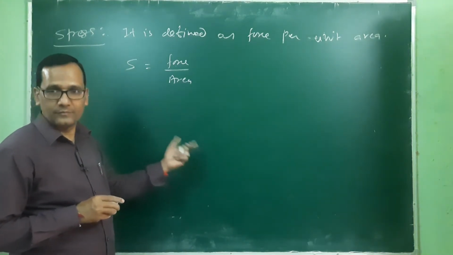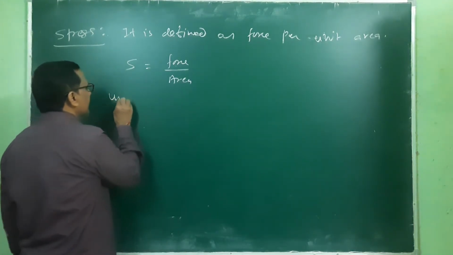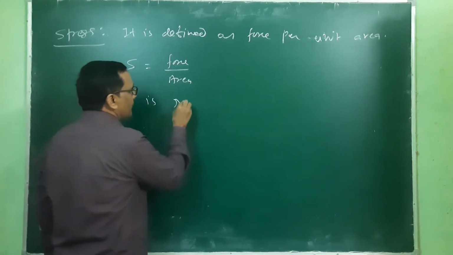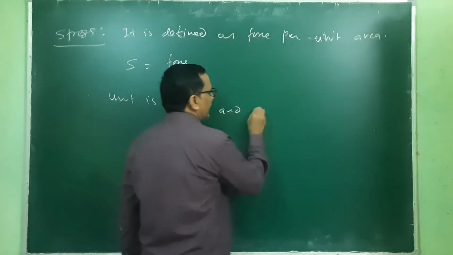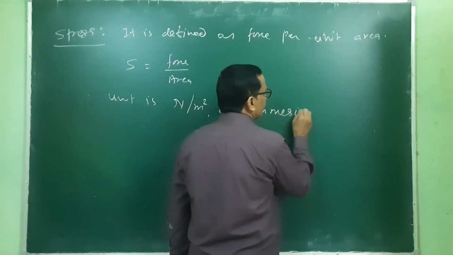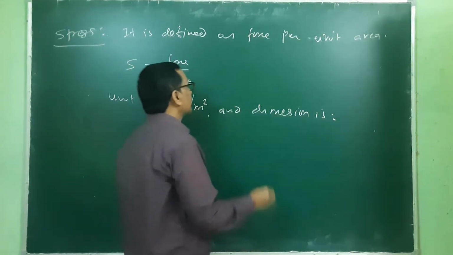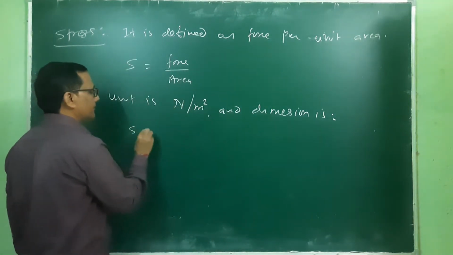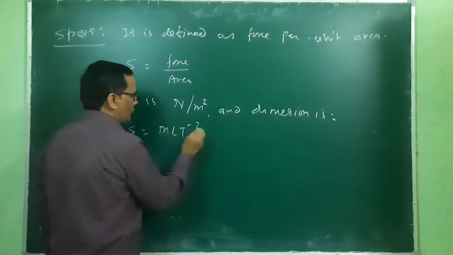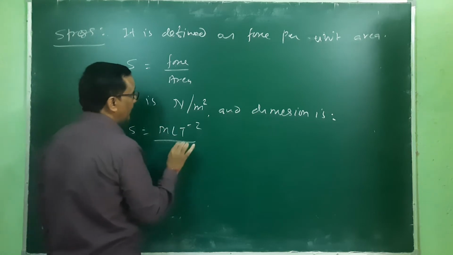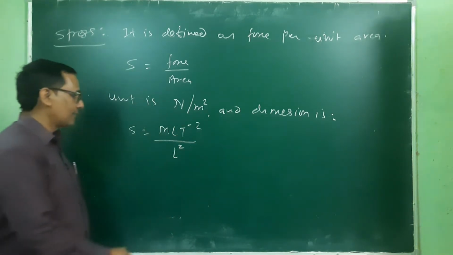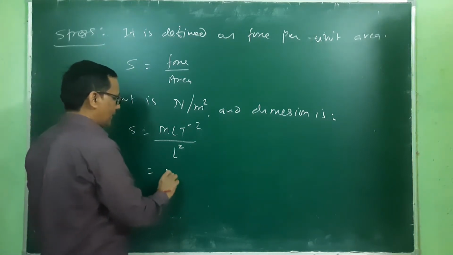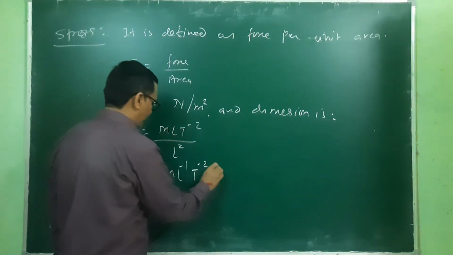The unit is Newton per meter square. The dimension is M L inverse T minus 2.